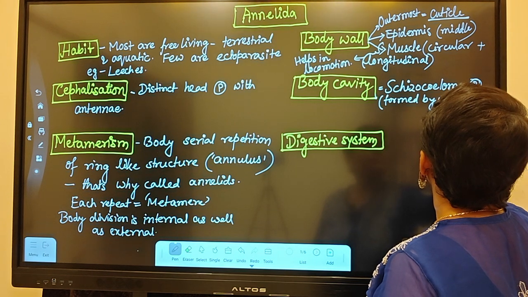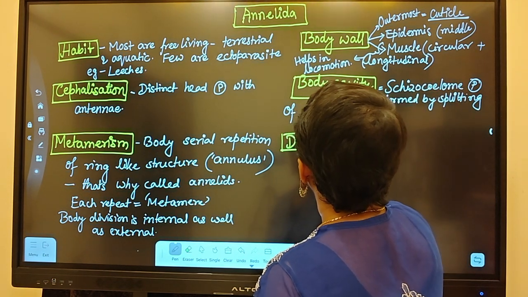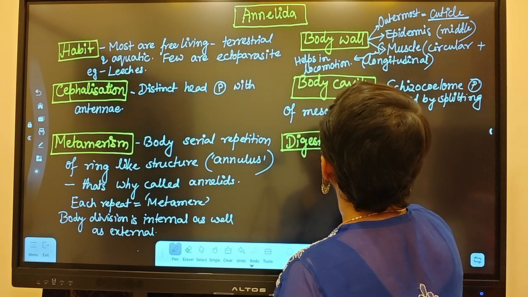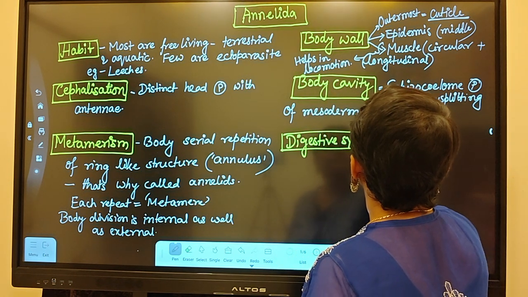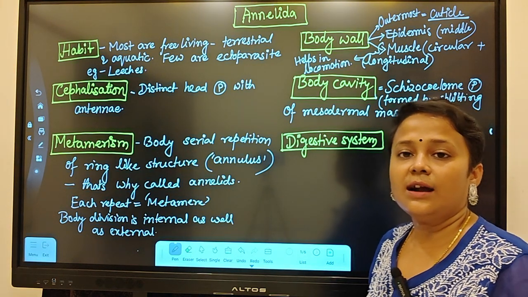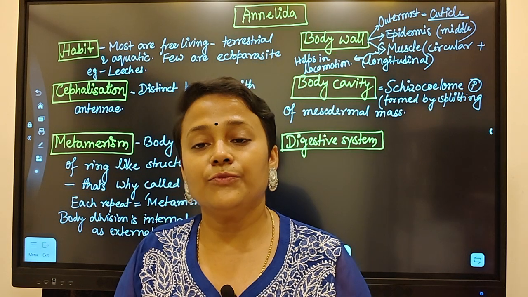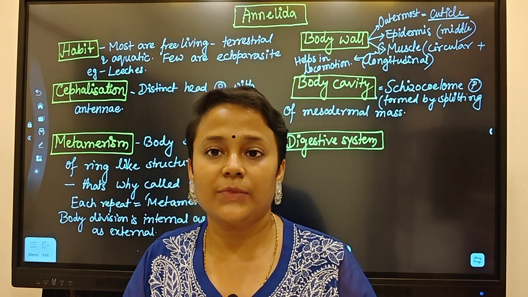So schizocoelom means formed by splitting of mesodermal mass. And they are schizocoelomate, and we know about enterocoelomate.